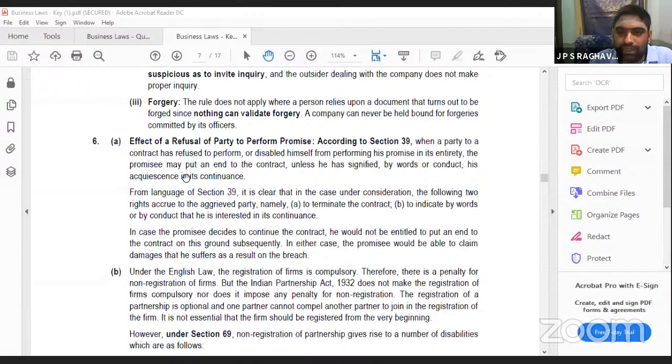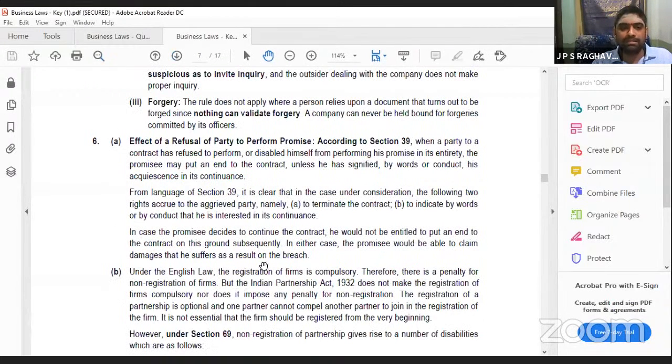Only one thing they are telling is, yes, he can put an end. So from this, what can they do? They can terminate the contract, or they can indicate that he is interested and continue the contract also. He can terminate or he can continue the contract. Even in both situations, they can claim for damages. This is the last answer. A very simple answer.